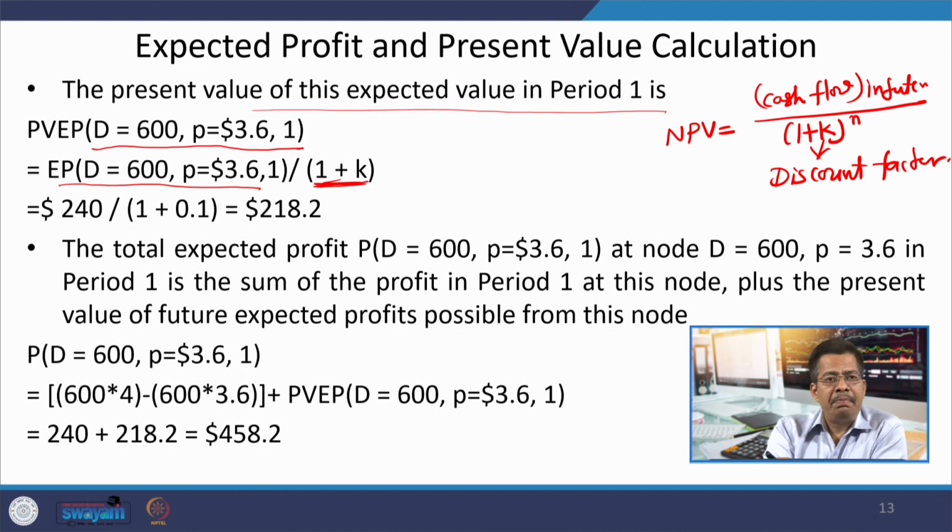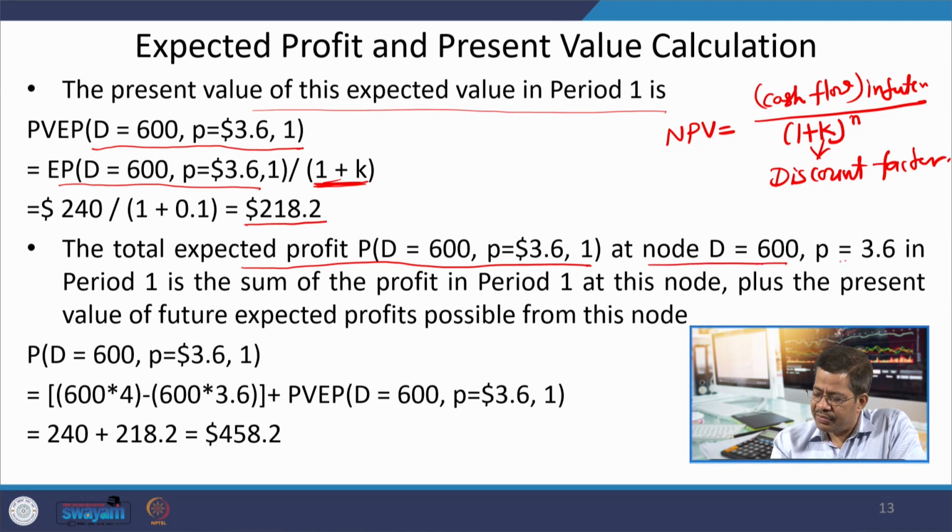So, the present value of expected profit is 218. The profit which you are going to get in year 2 is 240, but its present value is equivalent to 218. And therefore, the total expected profit at this particular node, where D is this and P is this, is the sum of the profit in period 1 plus this 218.2.